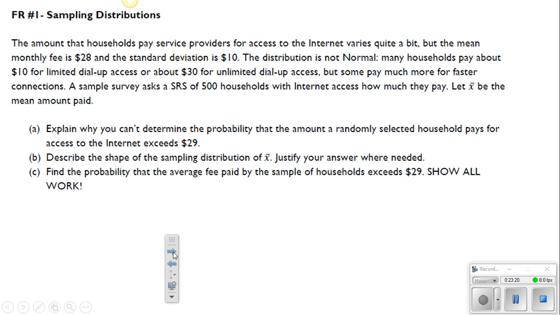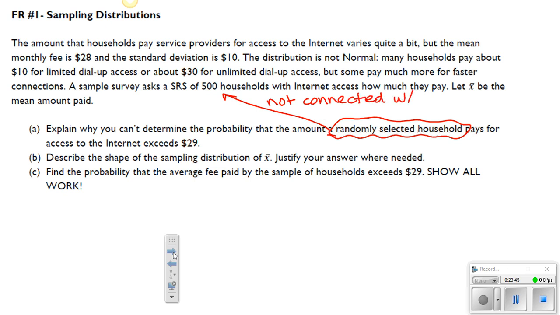So first question here is, explain why you can't determine the probability that the amount a randomly selected household pays for access to the internet exceeds $29. When you're talking about a randomly selected household, you're not talking about the average of those households over time. So that's not connected with the simple random sample of 500. Those are not connected in any sort of way. So here, when you're talking about a randomly selected household, you have to use the population distribution. And you know that that distribution is not normal, okay?